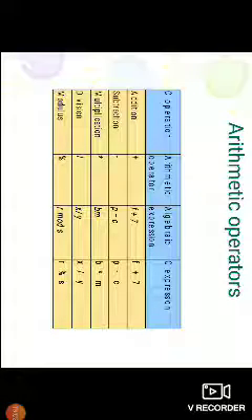Next one is arithmetic. I want to write a small program using arithmetic operators. Here I have taken a table with four column headings: C operation, arithmetic operator, algebraic expression, and C expression.